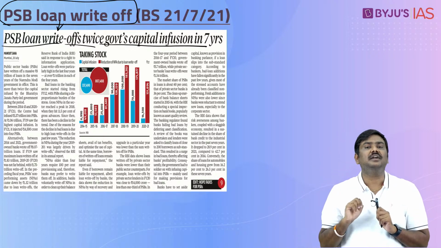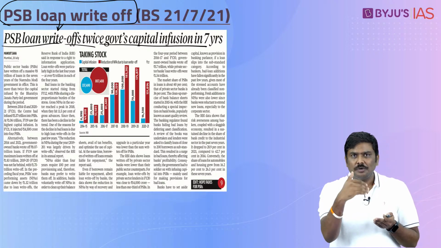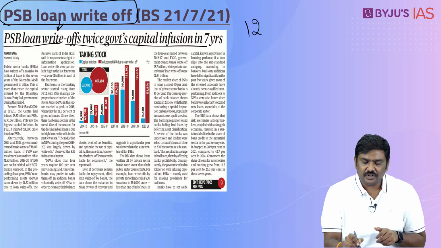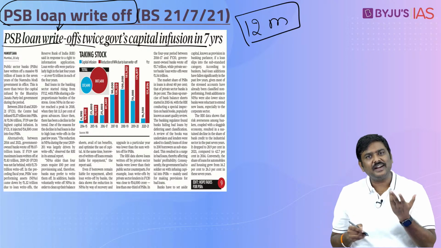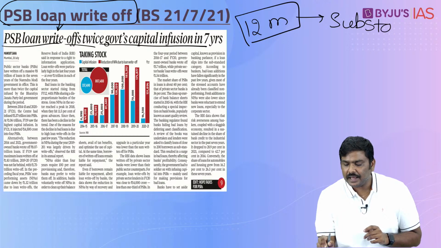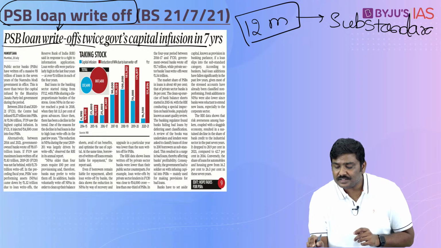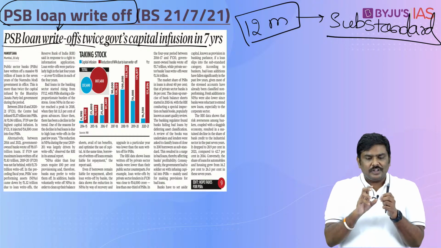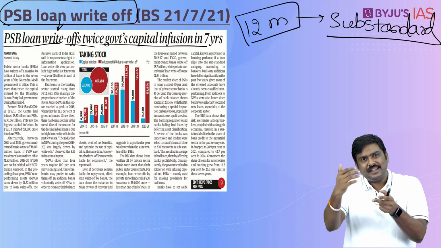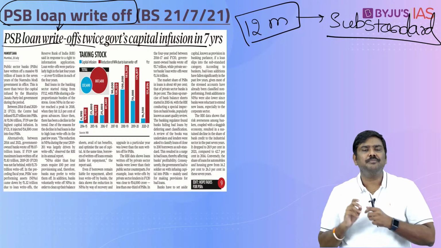Now, the story will start. Once you are classified as a non-performing asset, understand this, for the first 12 months after being classified as an NPA, you are classified as a substandard NPA. Remember the classification, this could be asked in UPSC prelims. For the first 12 months after being classified as an NPA, within NPA there is another classification, substandard NPA.